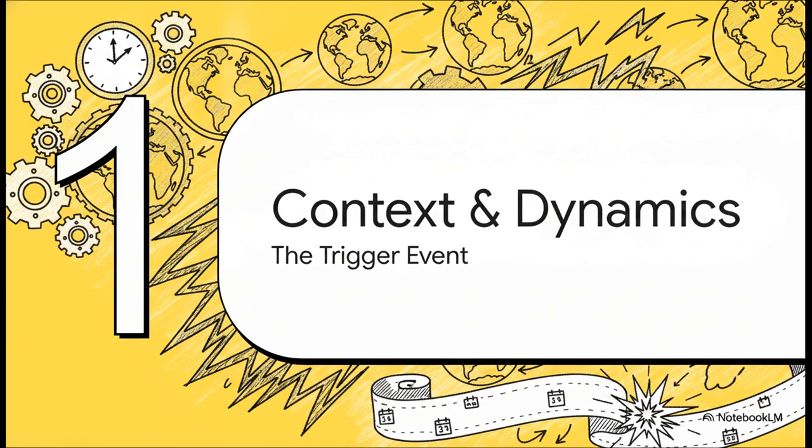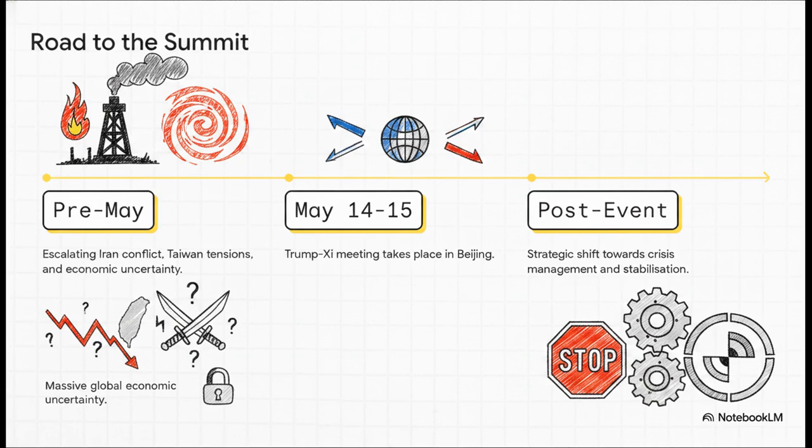This is our trigger event. Let's look at the timeline to understand the macro geopolitical trigger here. Now, the pre-May 2026 environment, it was basically a pressure cooker. We had an escalating conflict involving Iran, tensions over Taiwan were absolutely peaking, and there was massive global economic uncertainty. This all culminated in that May 14th to 15th meeting in Beijing. And what happened post-summit? Well, the reality shifted heavily towards stabilization rather than resolution. Neither side actually solved their core issues. They simply slammed on the brakes to avoid a total systemic collapse.